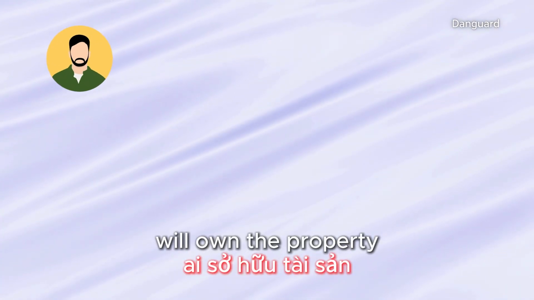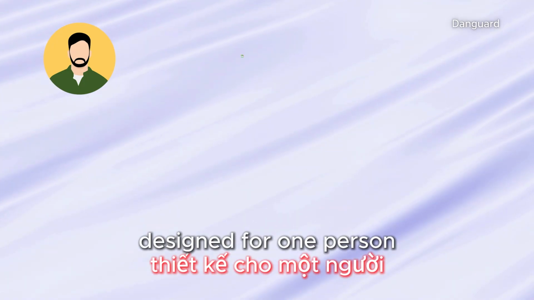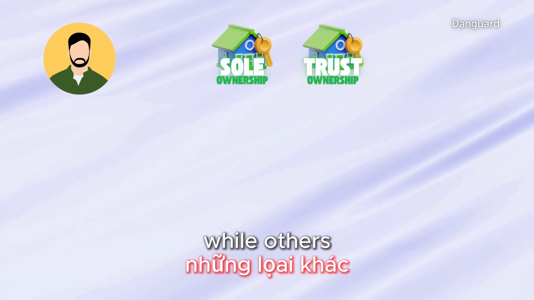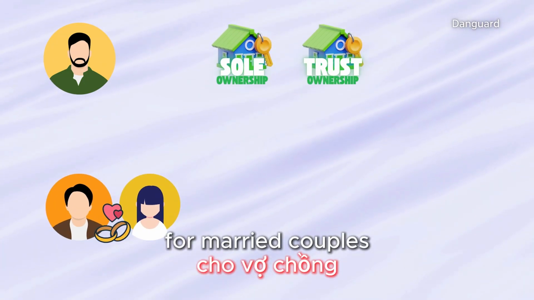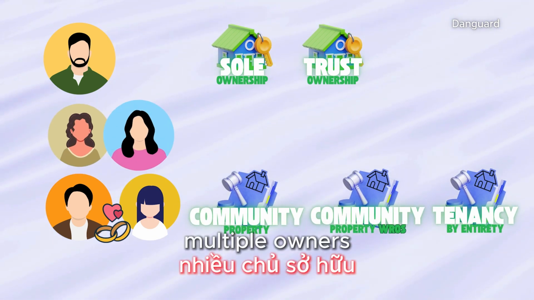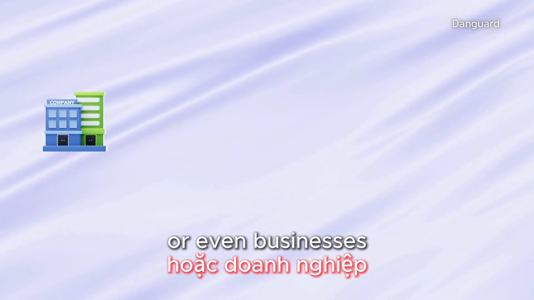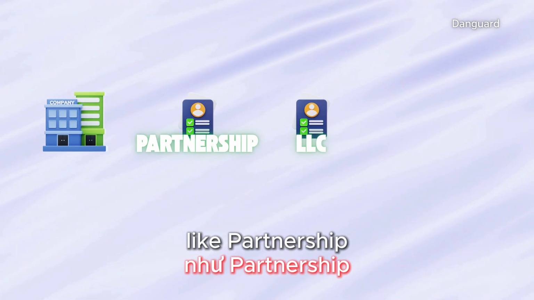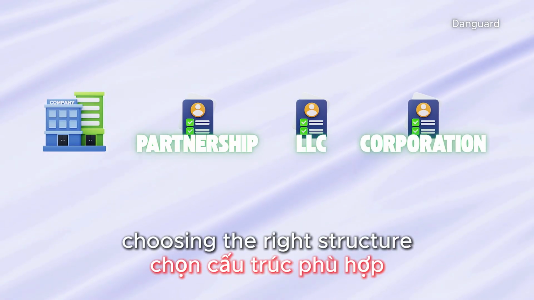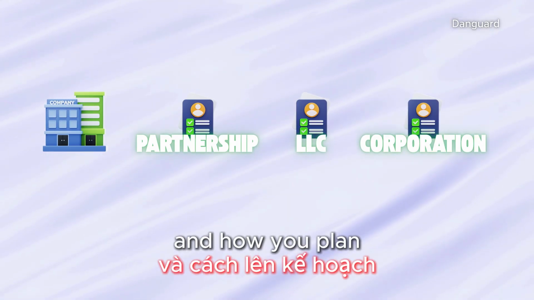First, think about who will own the property. Some ownership types are designed for one person. Those are sole ownership and trust, while others work better for married couples. It could be community type or tenancy by entirety. Multiple owners could be in the form of a trust or a tenancy, or even businesses like partnership, LLC, and corporation. Choosing the right structure starts with understanding who will own the home and how you plan to use it.